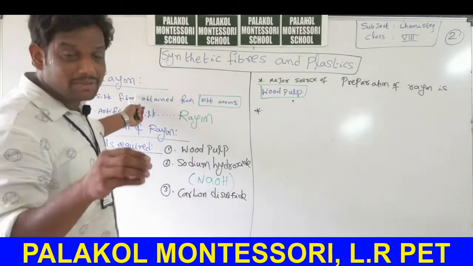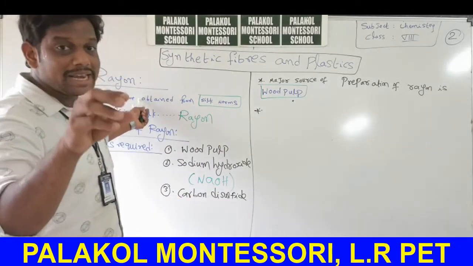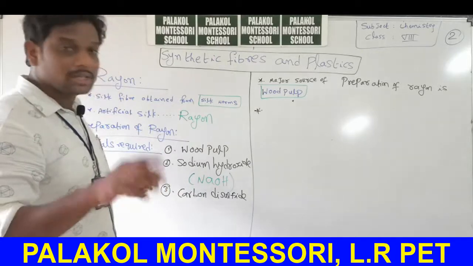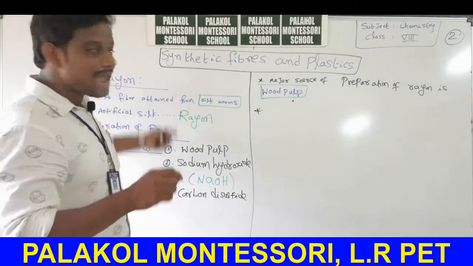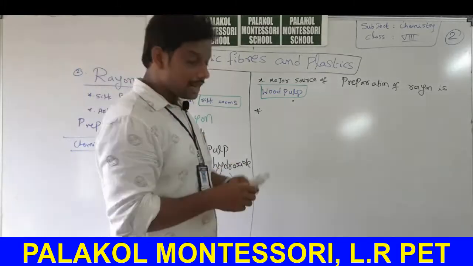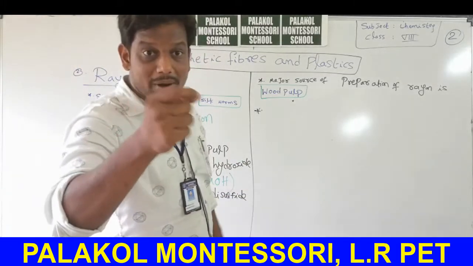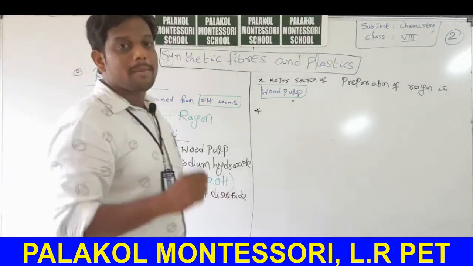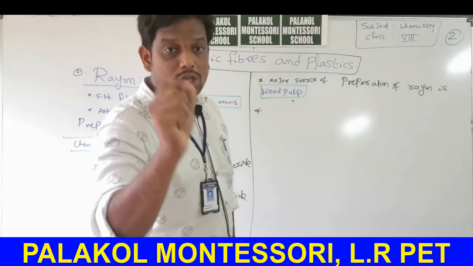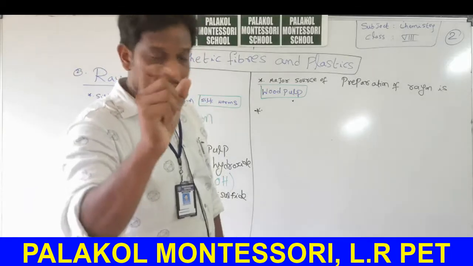One of the materials used in preparation of rayon is plant cellulose, that is, wood pulp. So another name of rayon is cellulose fiber. This fiber is obtained from plant cellulose, that is wood pulp.